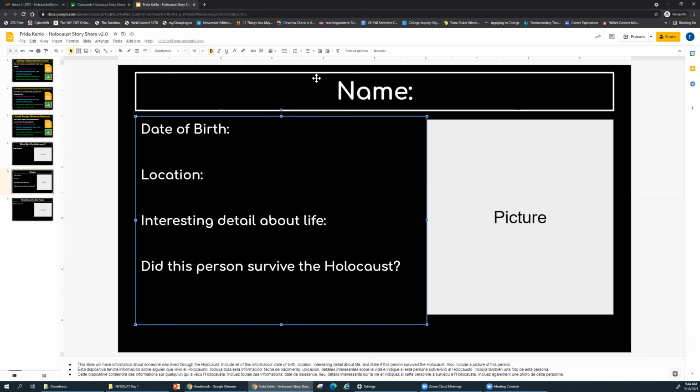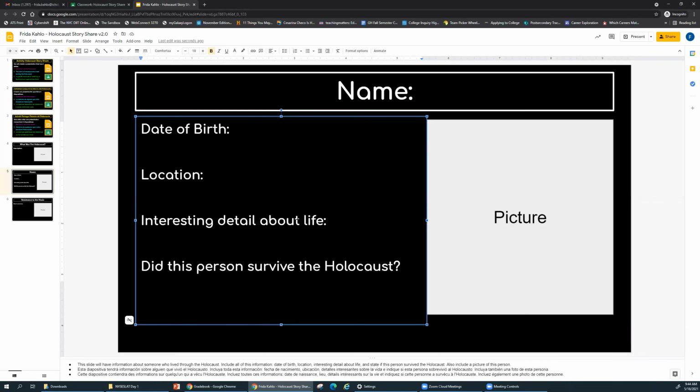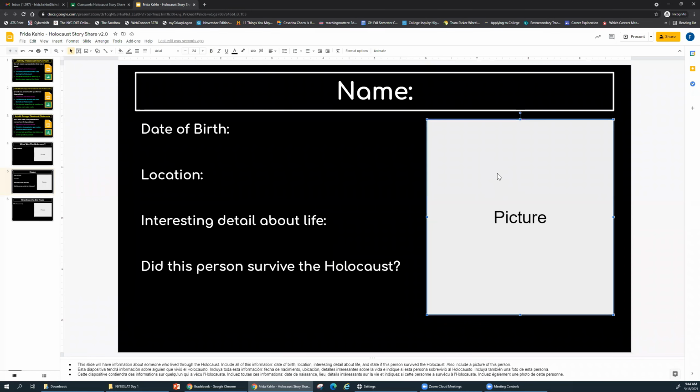So for the next slide, you're going to have to find someone's name, date of birth, location, an interesting detail about their life, whether this person survived the Holocaust, and a picture of that person. Basically you're looking up information for someone who lived through the Holocaust. Okay, so en este slide básicamente lo que están buscando es información sobre una persona quien vivió durante el Holocausto. Okay, and we're not talking about one of the Nazis. We're talking about the people who had to survive and endure what the Holocaust was.